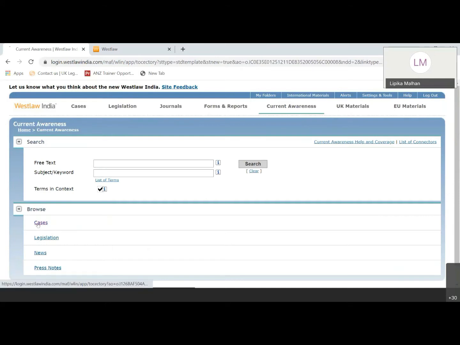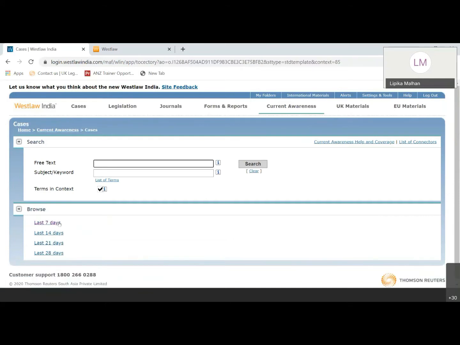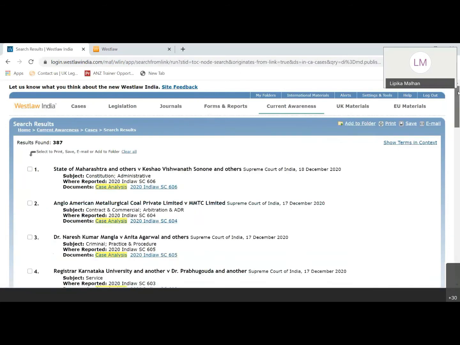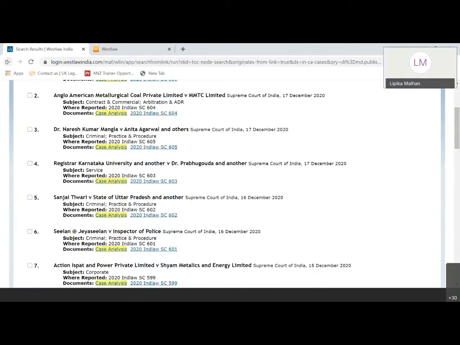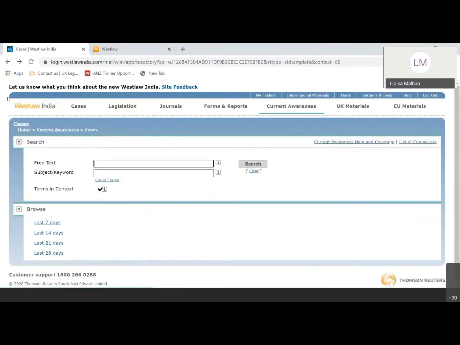If you are willing to see what cases have been uploaded, you can go ahead in the browse section. You'll get a bracket from last 7 days to last 28 days. If you want to see what has been uploaded in the last 1 month, you can find all of the cases which are there. Similarly, for legislation also, you will find the data.